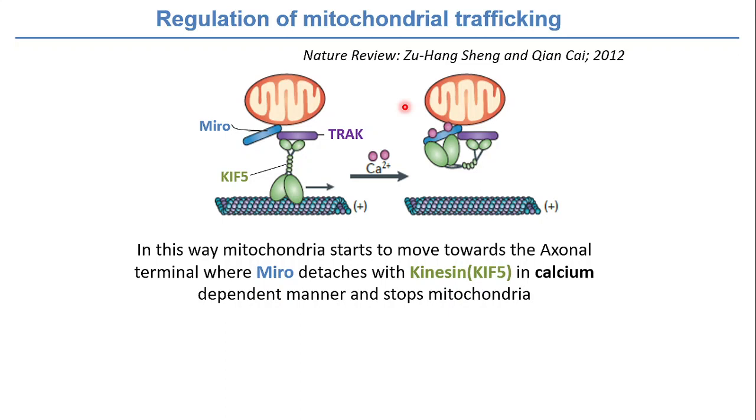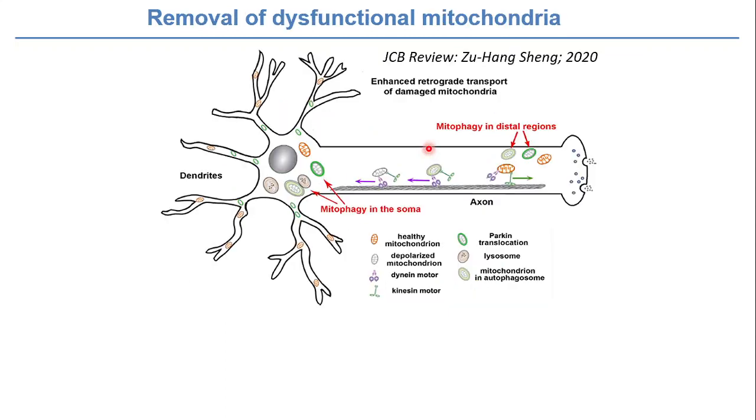When there is a conformational change, the motor domain that was previously bound to the track, the microtubule track, gets dissociated from the track and binds to the Miro protein, right? So the motor domain binds to Miro, and when this happens, the mitochondria is stopped at the destination where there is a need for energy.